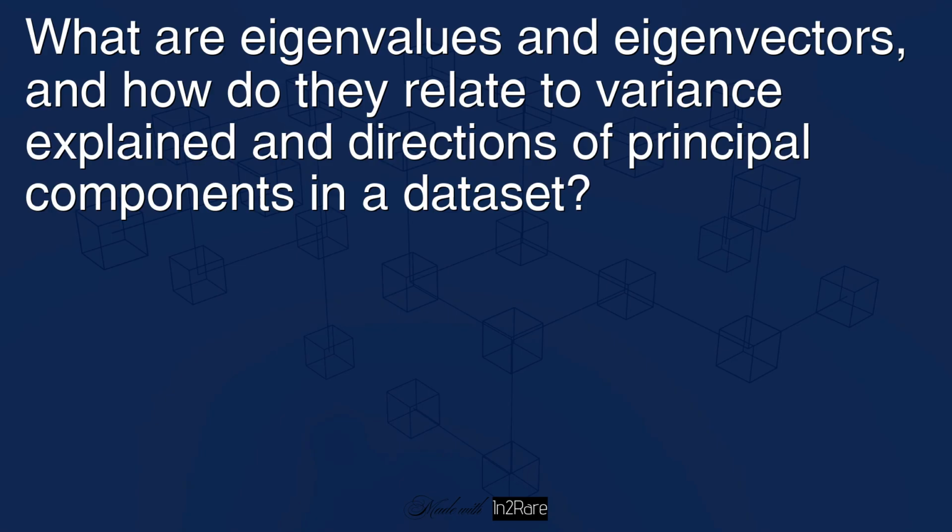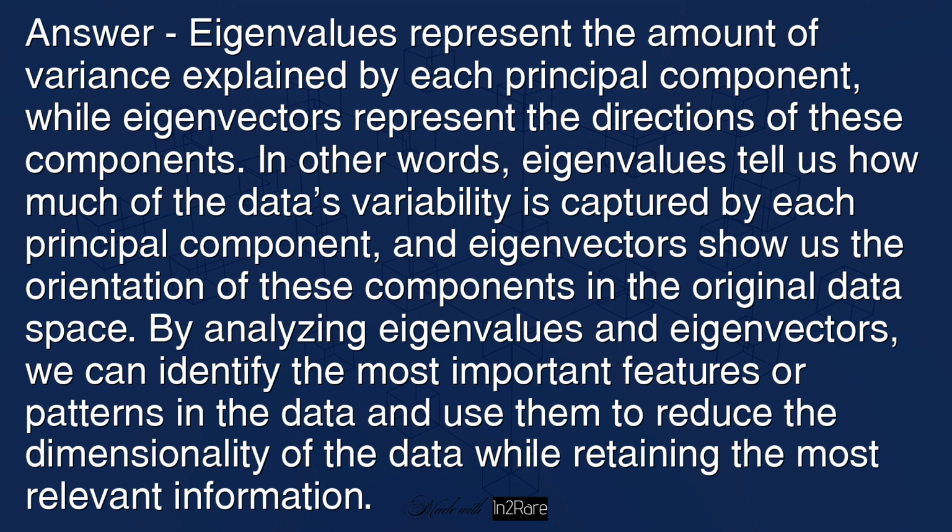What are eigenvalues and eigenvectors, and how do they relate to variance explained and directions of principal components in a dataset? Answer: eigenvalues represent the amount of variance explained by each principal component, while eigenvectors represent the directions of these components.